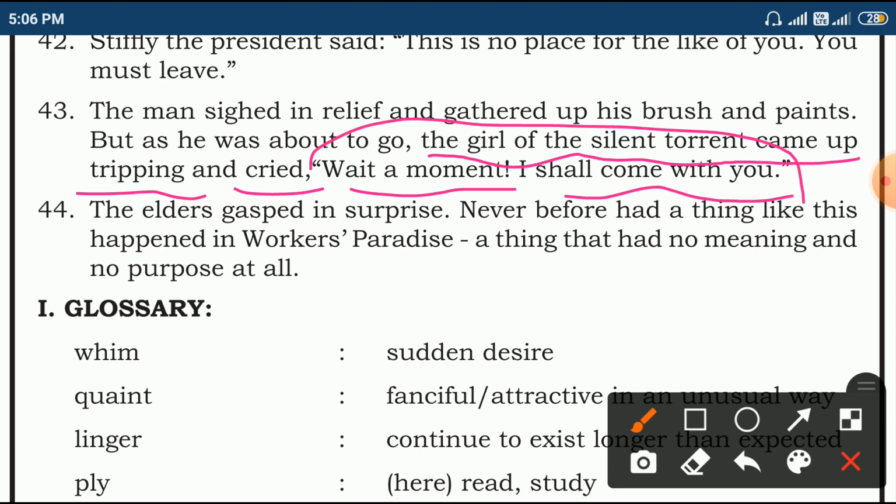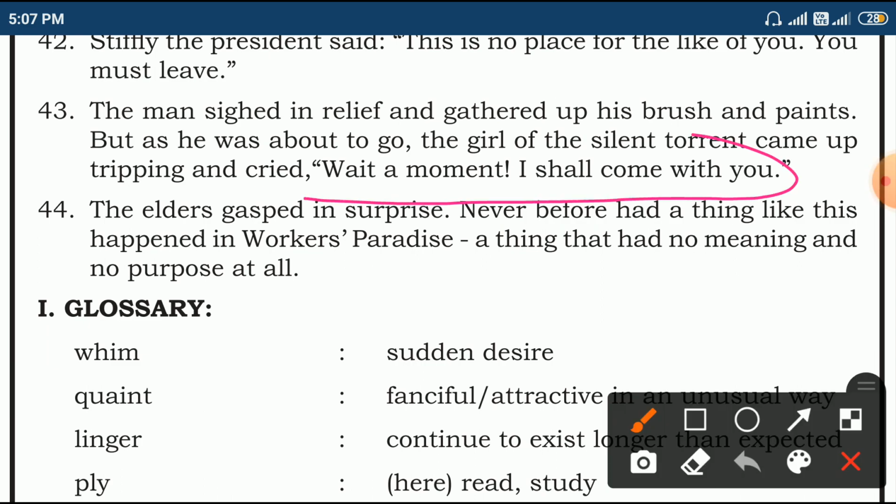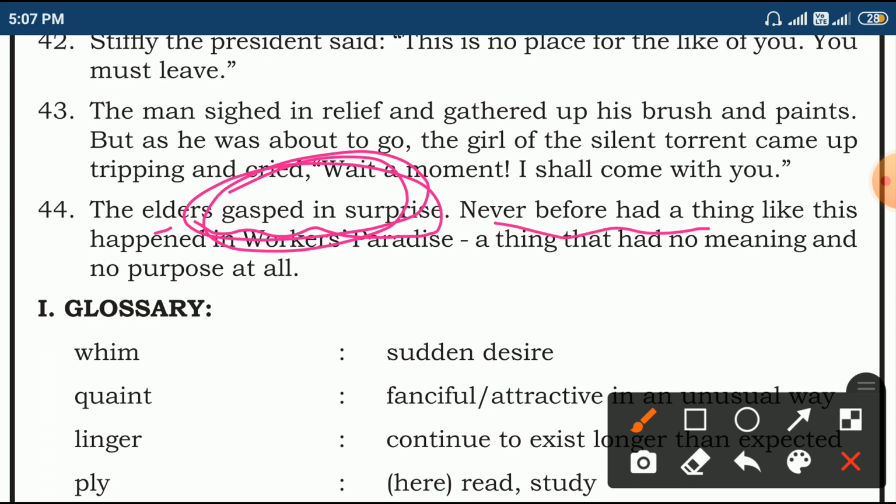See, the busy girl became ready to go with him. She became lazy. Earlier, she didn't have time to waste. Now she is totally influenced by this wrong man and she is ready to move with him. The elders gasped. Suddenly they were shocked and surprised. Never before had a thing like this happened in Workers' Paradise.